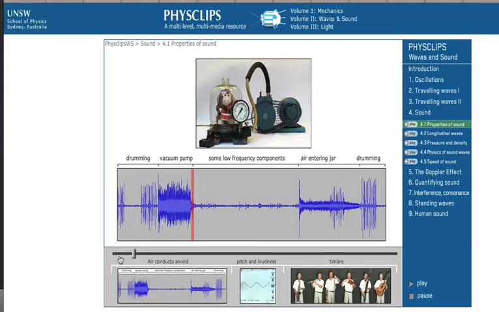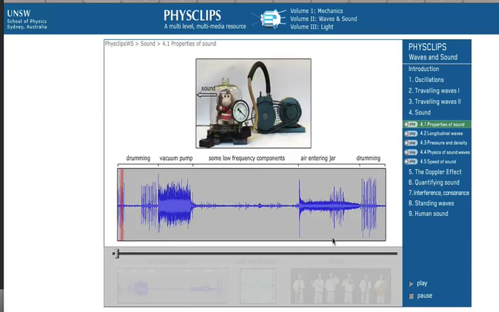Now there's a couple of different ways to classify waves. We can classify waves as mechanical waves. Mechanical waves are those that need a medium to travel through. So sound waves are an example of a mechanical wave. Let's have a look at this clip from PhysClips now, showing what happens when we remove the medium that sound waves need to travel through.